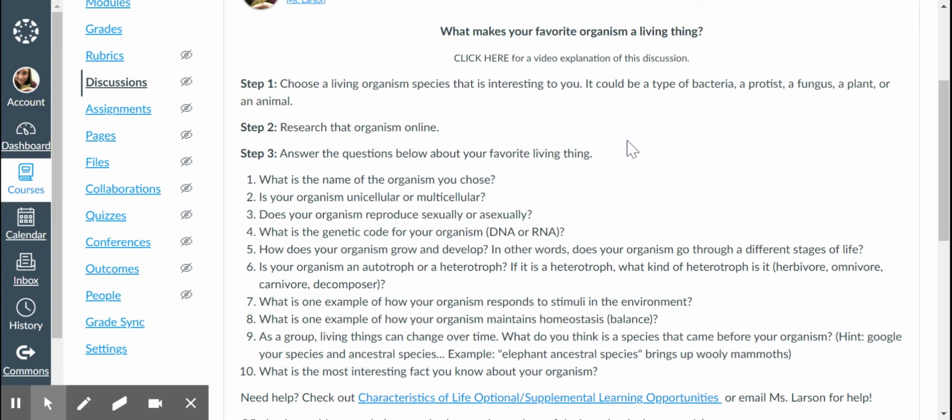Question 9, as a group, living things can change over time. What do you think is a species that came before your organism? Hint, Google your species and ancestral species. For example, elephant ancestral species brings up woolly mammoths. Question 10, what is the most interesting fact you know about your organism?